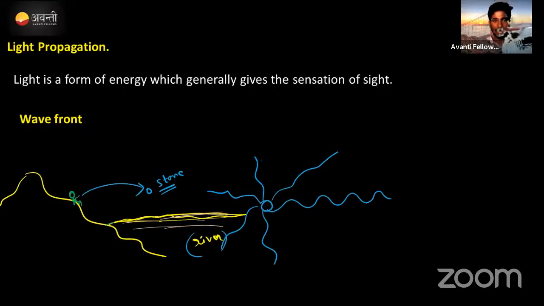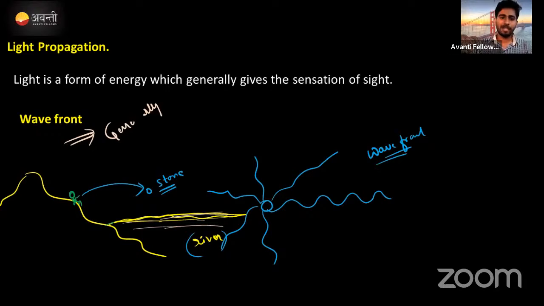Correct? On a plane surface, we call this one a wave front. Wave front का मतलब simple है, front side of a wave. Okay, front side of a wave we can call wave front also. Just generally, we can call this one the front side of a wave.